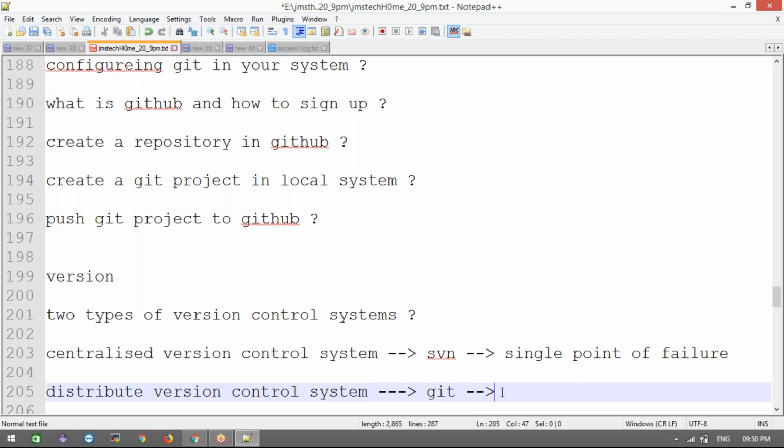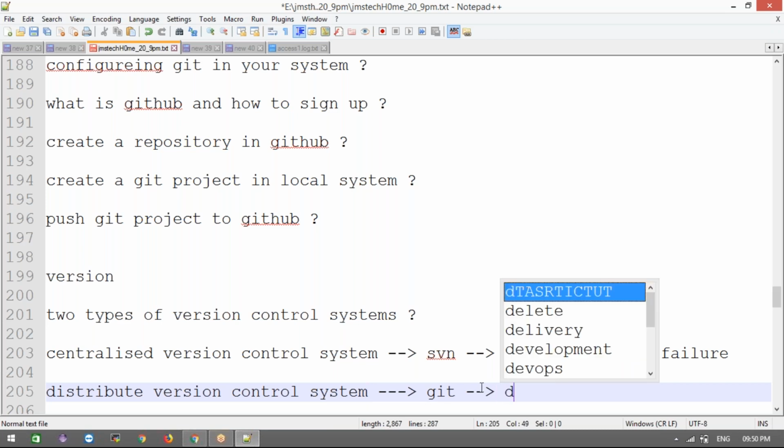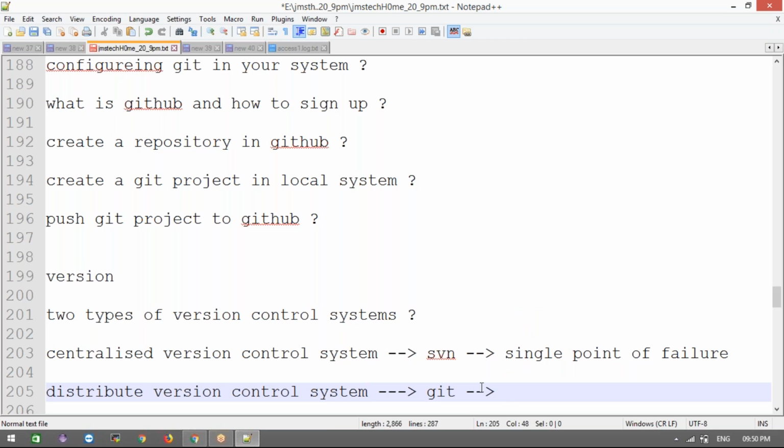Distributed version control system comes under Git. Now this is what we call distributed. There is no single point of failure here. If you do any operation, what will happen? When you are using push, pull, fetch or clone, that time it will depend on the remote server, I mean the centralized server. And if you do add, commit or the other commands, they are executed in the local system only. And finally, the commands you want to push will go to the centralized server only.